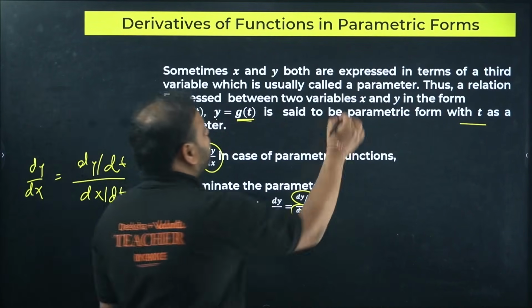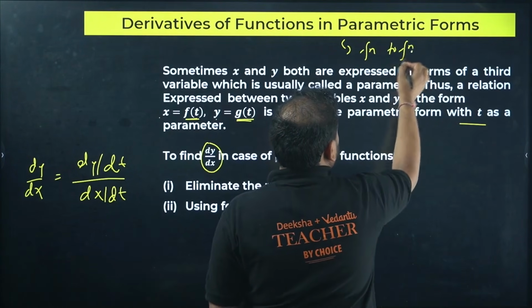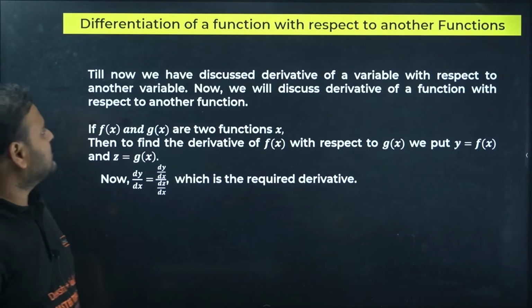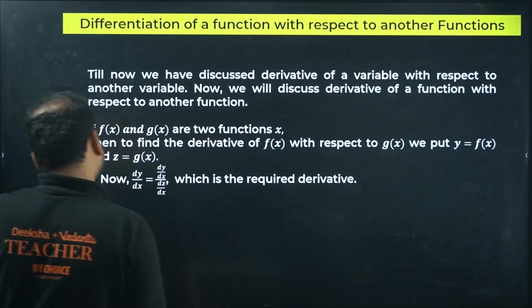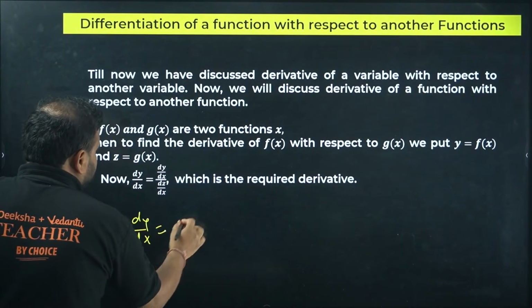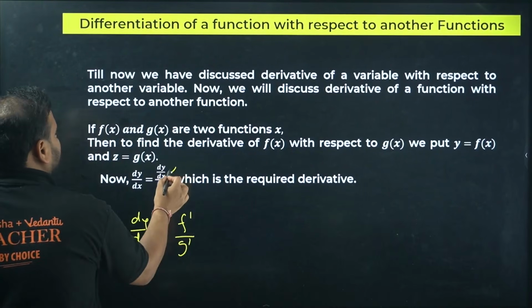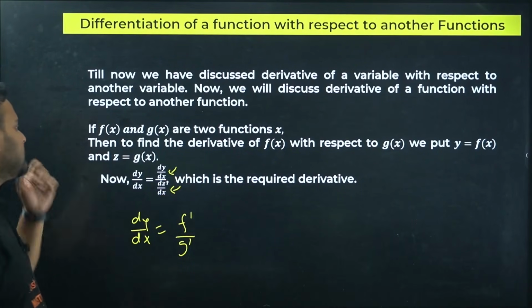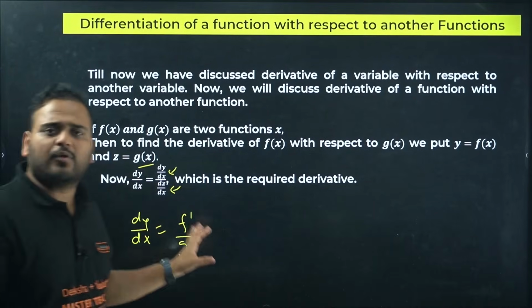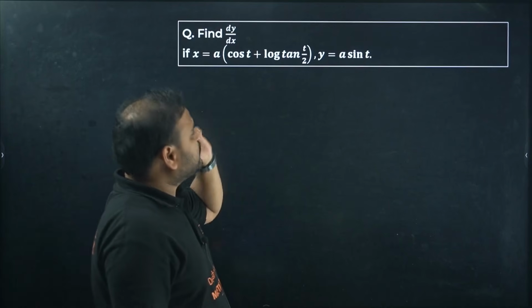Sometimes this parametric form actually becomes function to function. Differentiate one function with respect to another function. Check here. Same thing. Function with function. What do you do in this case? Differentiate. If you have, let's say, dy by dx to find out, you're going to differentiate f dash by g dash. See here, y derivative upon z derivative, where y is fx and z is gx. Nothing difficult over here, nothing different over here. I'll show you. Okay, check this out. This is a parametric form. This is a function only.